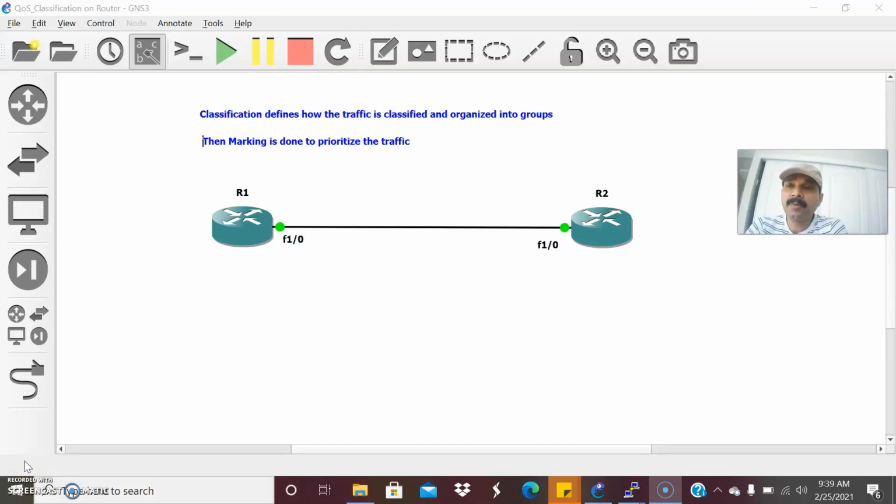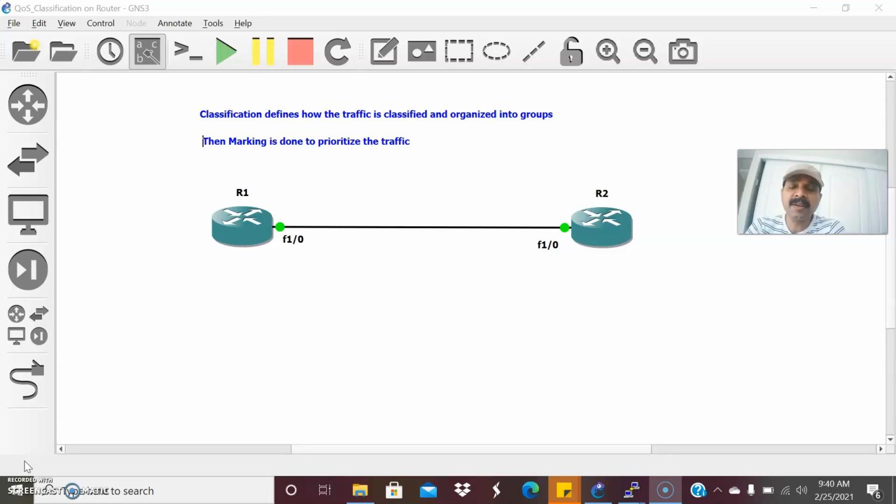And today the topic I am going to discuss is QoS classification. So what is classification? Classification defines how the traffic is classified and organized into groups. What is QoS? The purpose of QoS is to prioritize the traffic, right? So prior to that, first I have to classify the traffic.